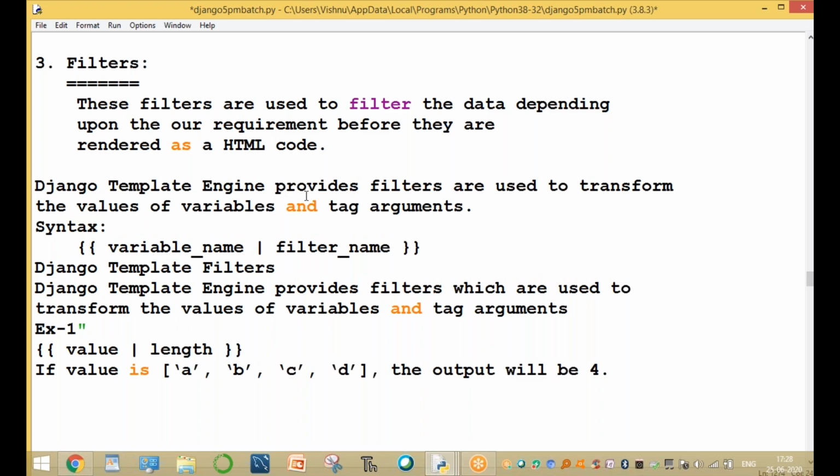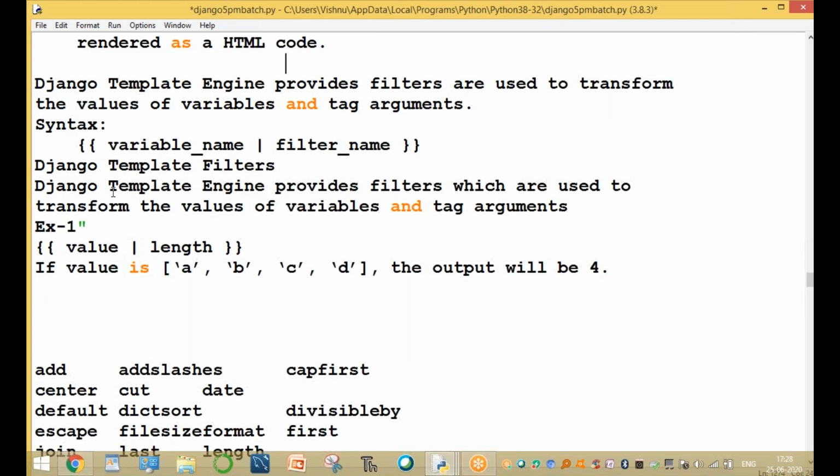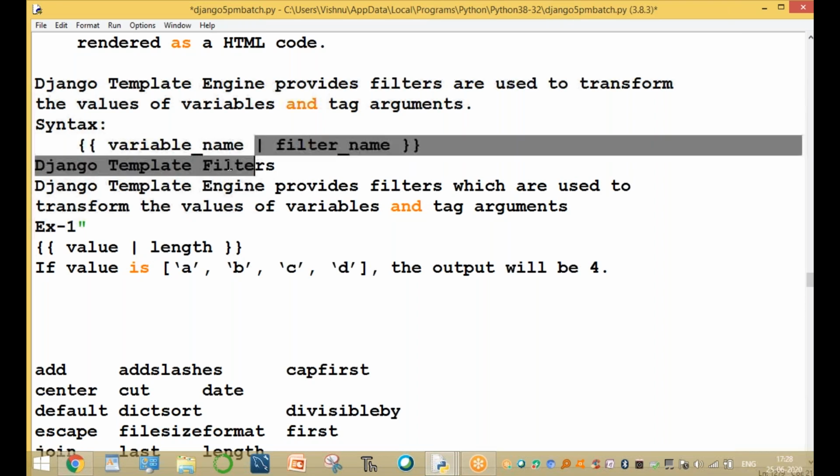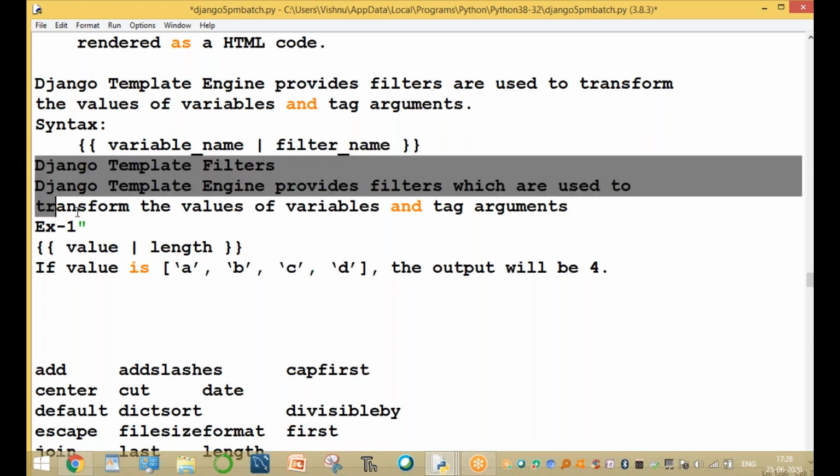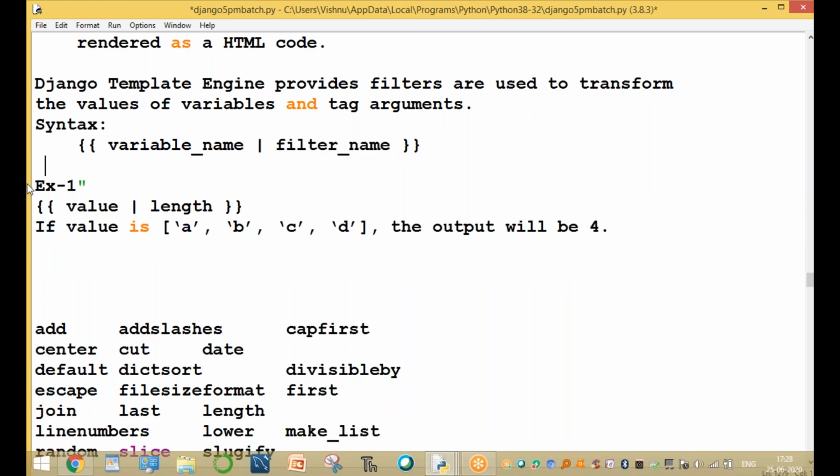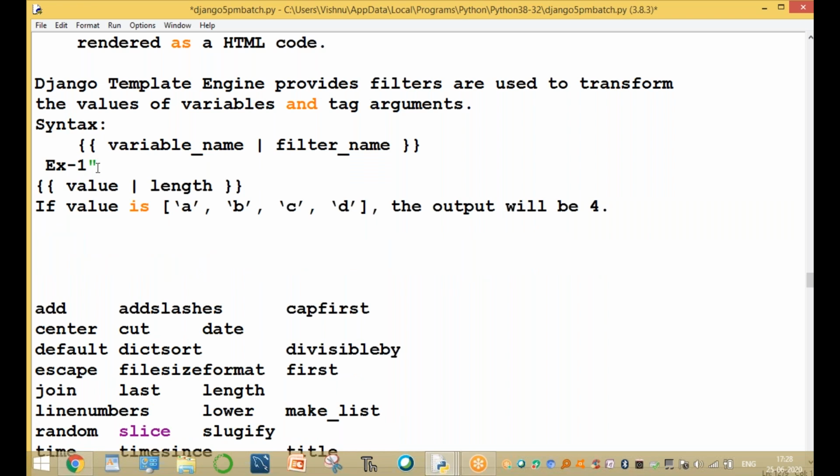Django template engine provides filters, which are used to transform variables and tags. The syntax is double curly braces, the variable name, a pipe symbol, and the filter. For example, take the value filter with the pipe symbol and length.